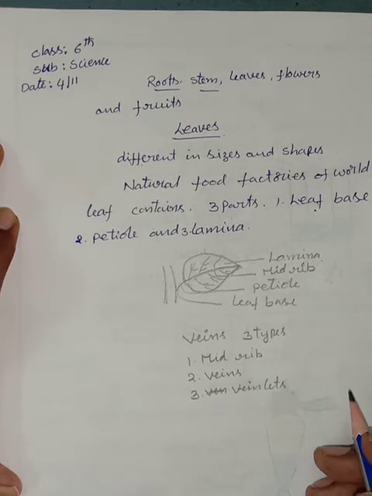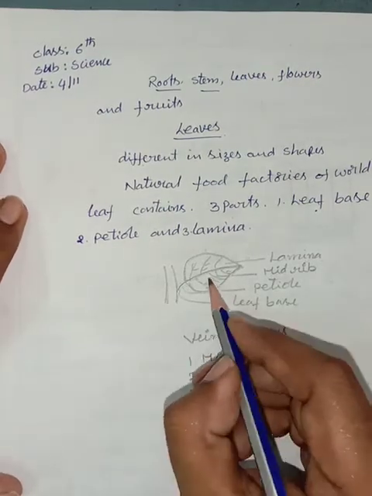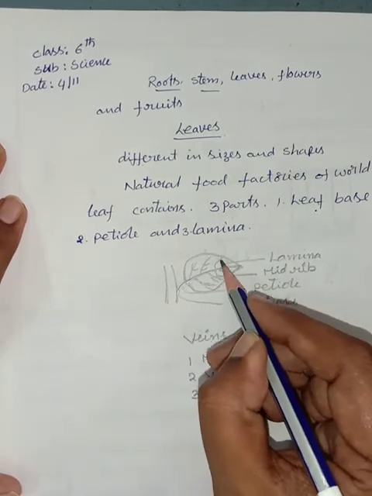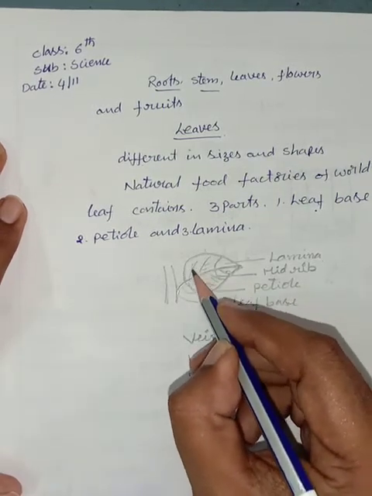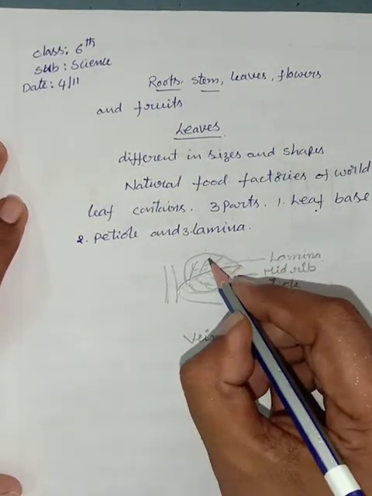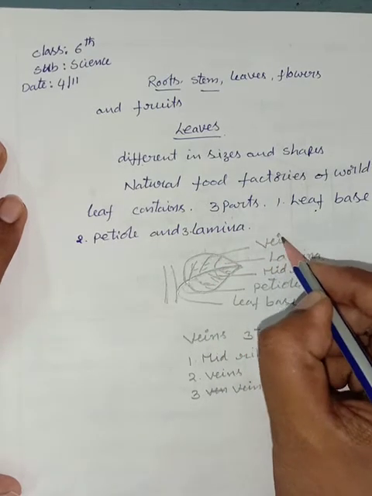The branches arising from the midrib are known as veins.